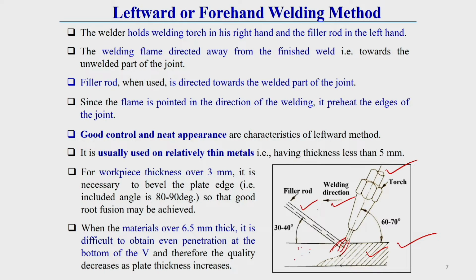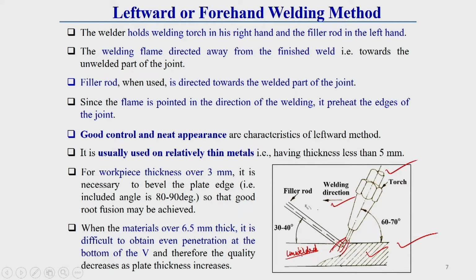The filler rod, when used, is directed toward the welded part of the joint.